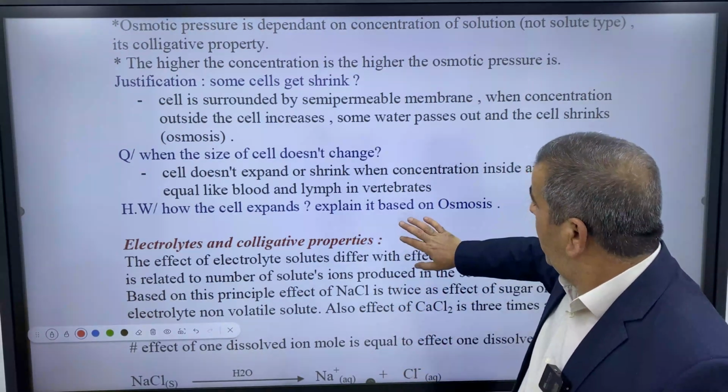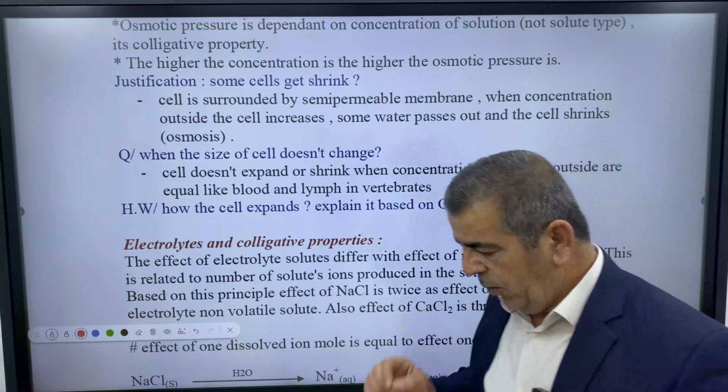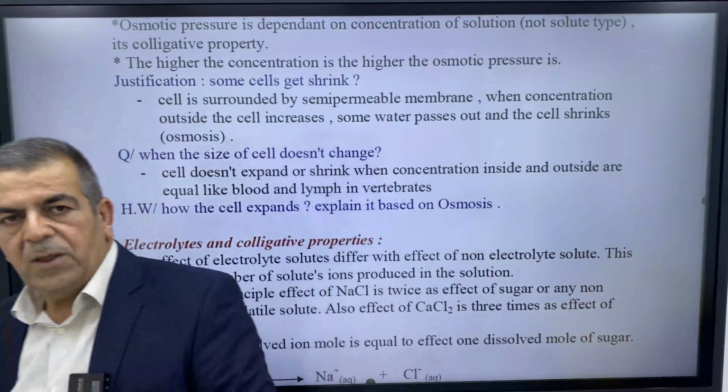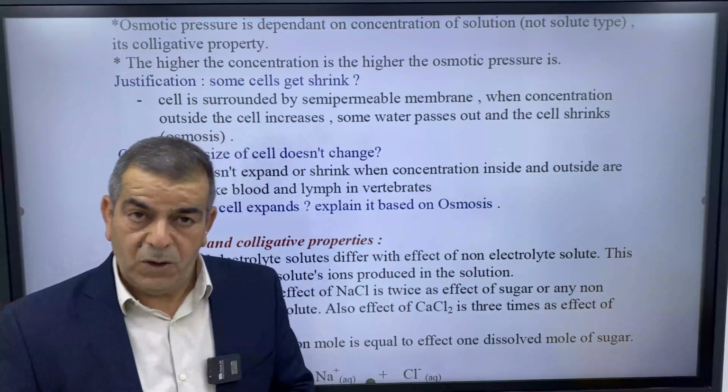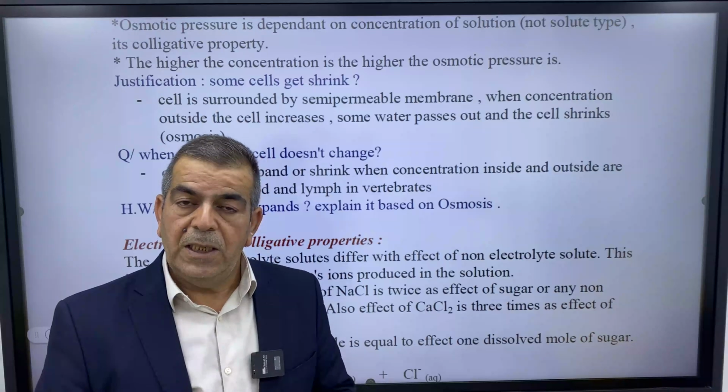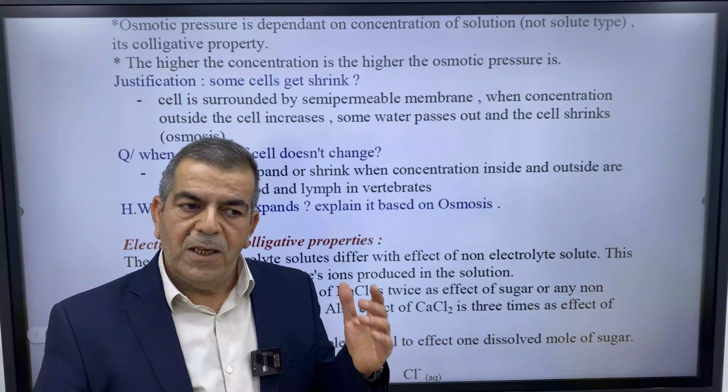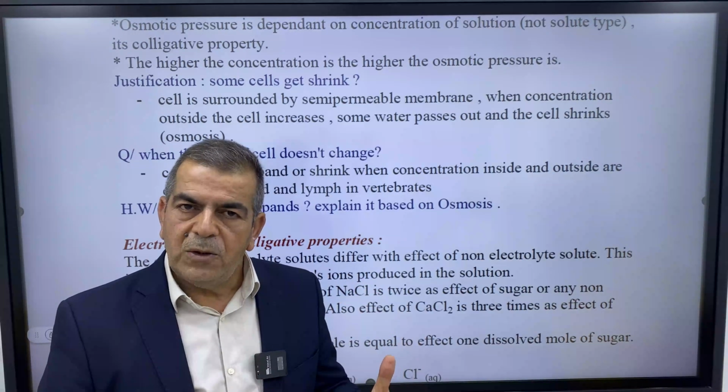Okay, this is all about the 4 colligative properties, when the solute is a non-electrolyte.